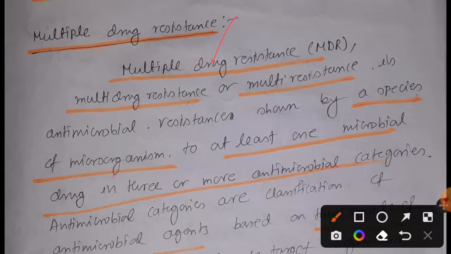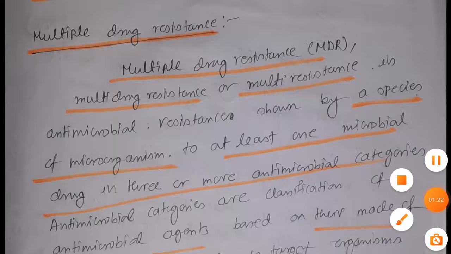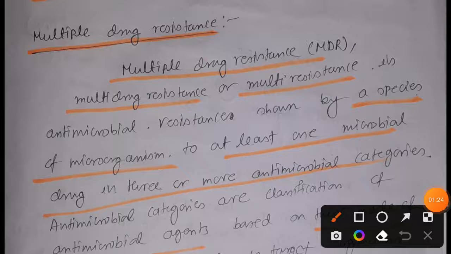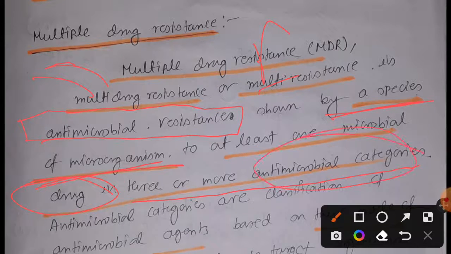So what does it mean? Due to this property, the microorganism, let's say E. coli, has the ability to resist antimicrobial action to at least one drug in 3 or more antimicrobial categories.